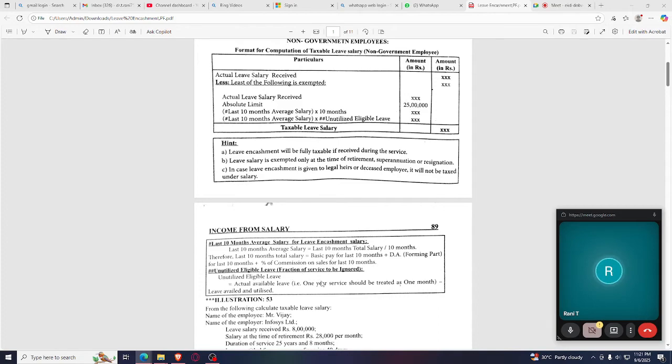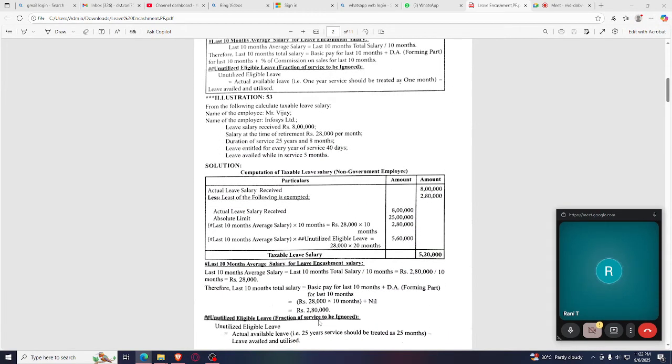And any fractions of service, for example, even though I have worked for 1 year 11 months and 20 days, we should not convert into the whole sum as 12 years like that way, because only the fraction should be ignored, and what is the completed years of your service has to be taken. Once again I want to register that if you have worked for 1 year, then what is your eligible leave? 1 month is your eligible leave. If you have worked for 12 years, then 12 months is your eligible leave. So now we shall see one problem, then it will make you clear.